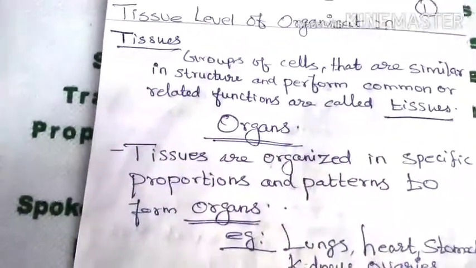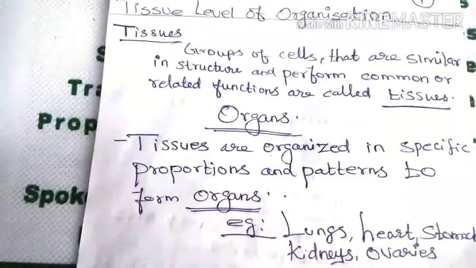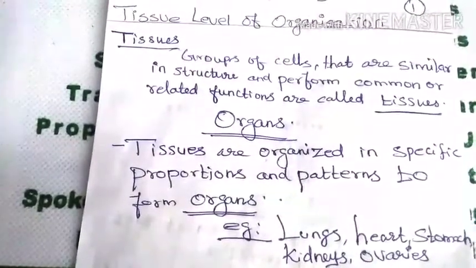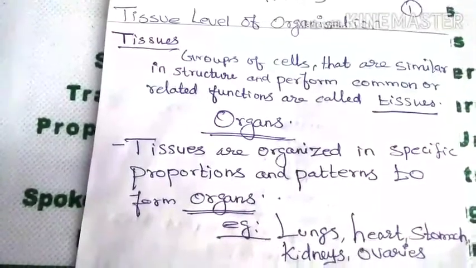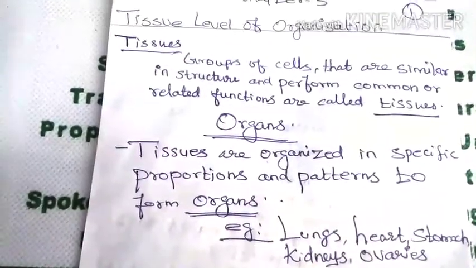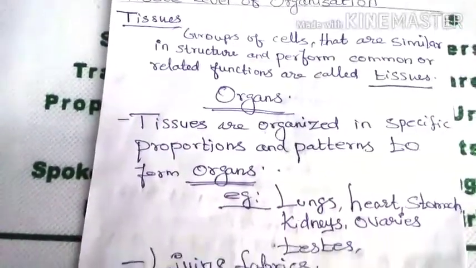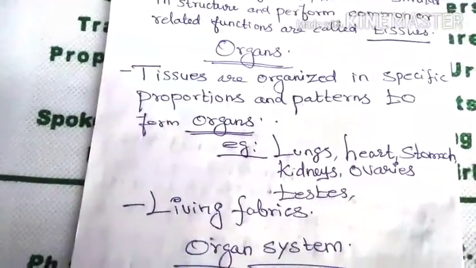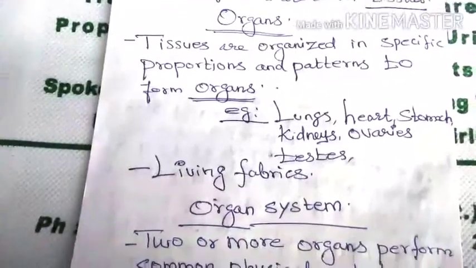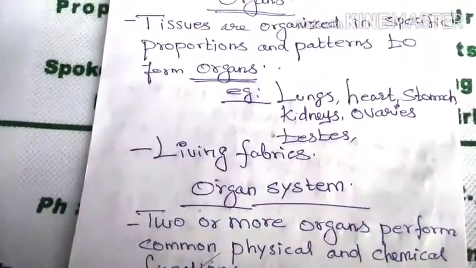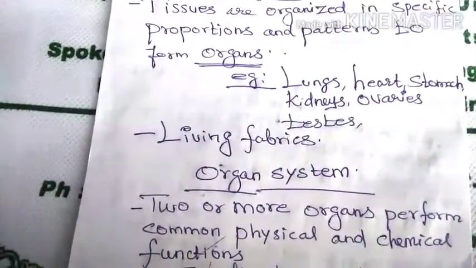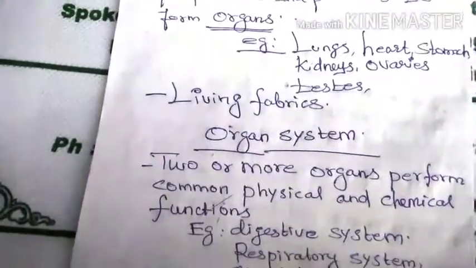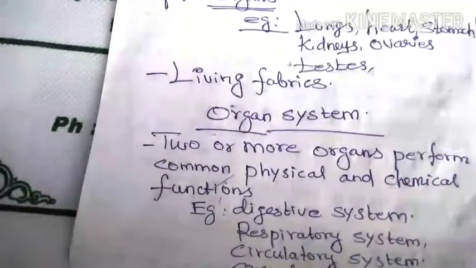So what is an organ? Tissues are organized in specific proportion and pattern to form organs. So organ means tissues organized together to form organs. Example: lungs, heart, stomach, kidney, ovaries. Tissues are called living fabrics. So which one is called living fabrics? Tissues are called living fabrics. This is an important 1 mark question.